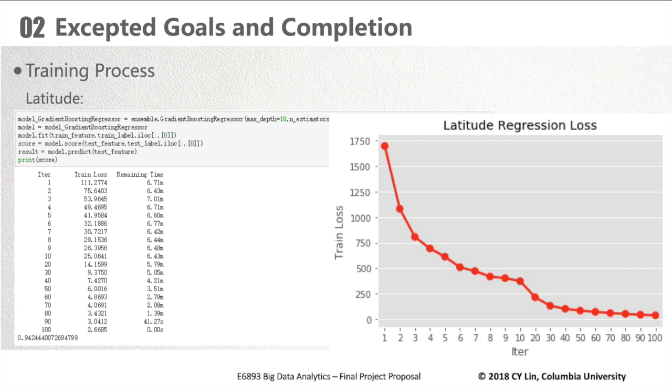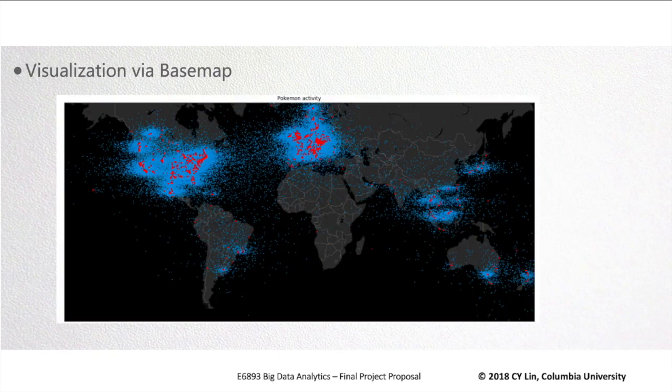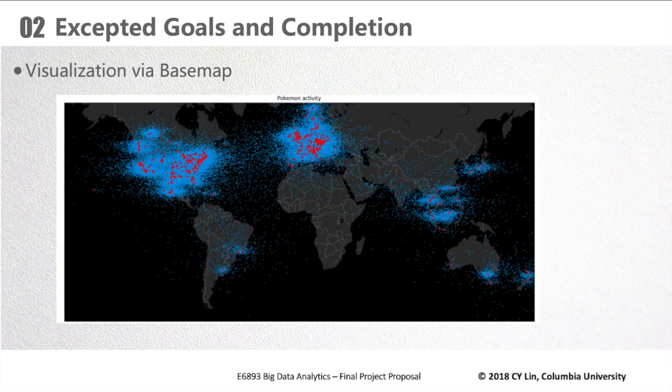Here, the score is the coefficient of determination, and we use it to evaluate our training performance. The score we got on latitude is 0.94, and the score on longitude is 0.95. We then use a base map to visualize the test results. The red area is the test label, and the blue area is the result we predict. Since the latitudes and longitudes in test data are close, it seems that the red area is more concentrated, but actually the results we predict and the test label have the same size.